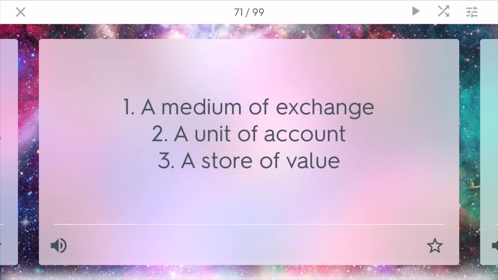Three functions of money. Money has 3 functions. One, a medium of exchange, so if you want to go to the store, you can use it to buy something. Two, a unit of account. Money regulates prices, so if milk is $3 a gallon, that's a unit of account. And three, a store of value. You can store money and it will have value into the future. So if you put $5 in the bank today, it should have $5 in the bank tomorrow.